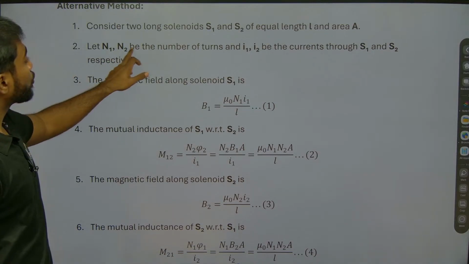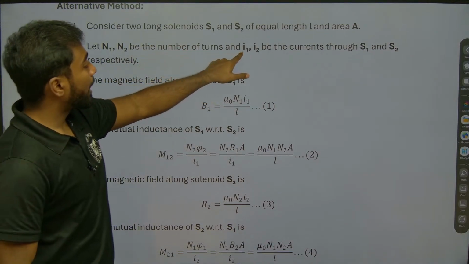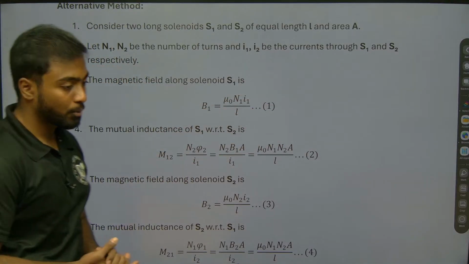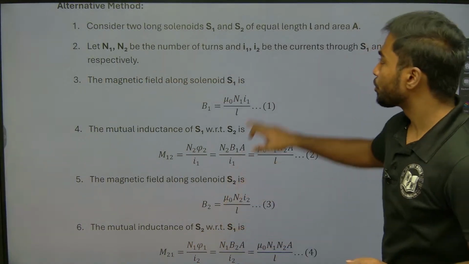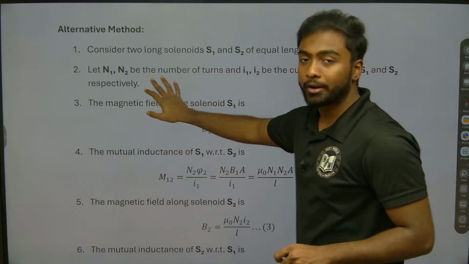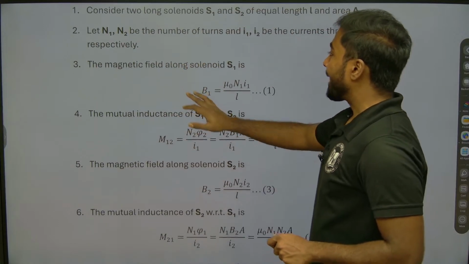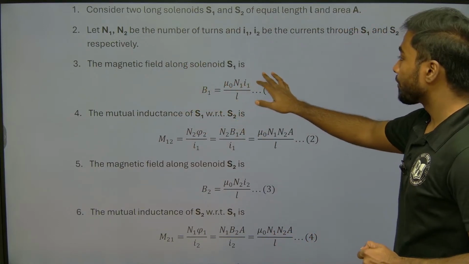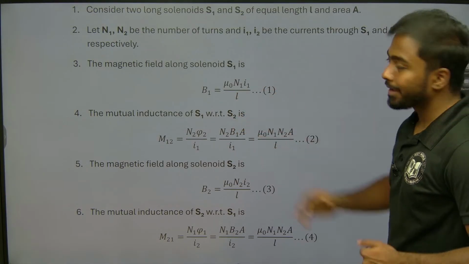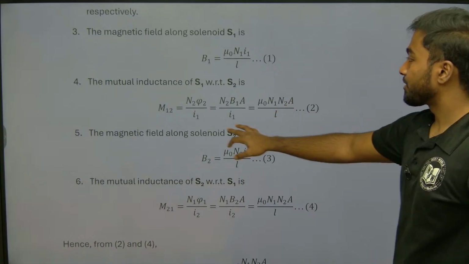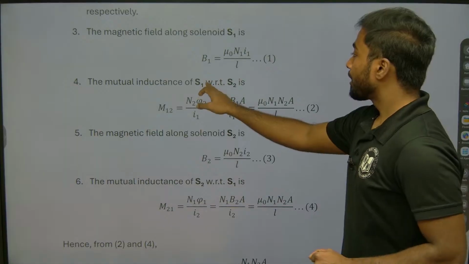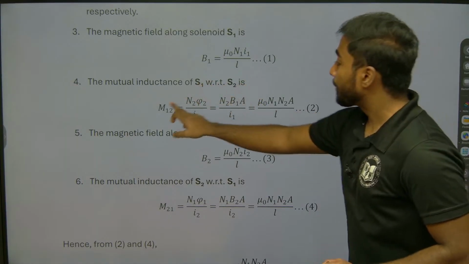Let N1 and N2 be the number of turns, and I1, I2 be the current through the solenoids S1 and S2 respectively. First, we need to draw the diagram of the solenoids and write the first point. The third point is the magnetic field along solenoid S1, which is B1 equals mu naught N1 I1 by L. For the mutual inductance of S1 with respect to S2 we take M12, or if we are talking about S2 with respect to S1, we take M21.